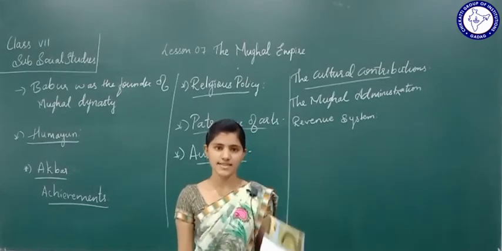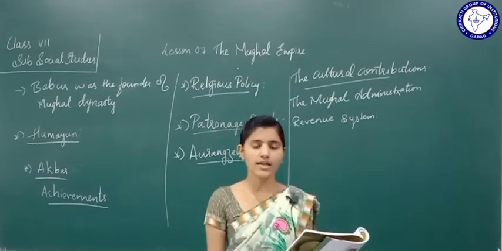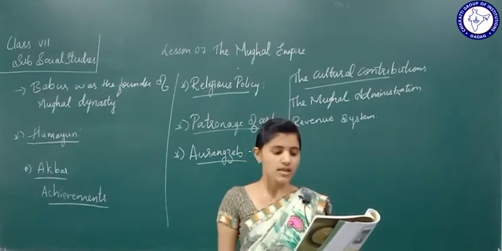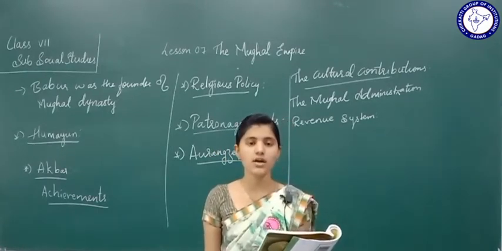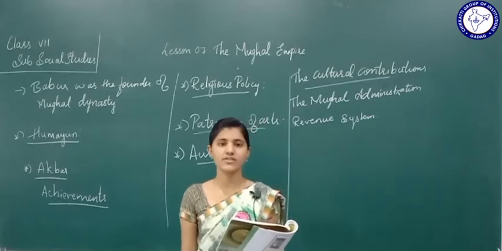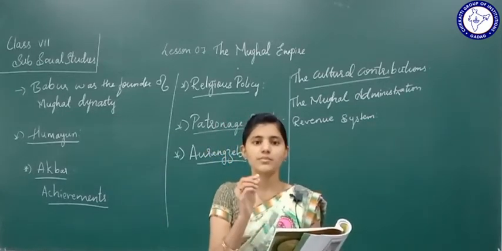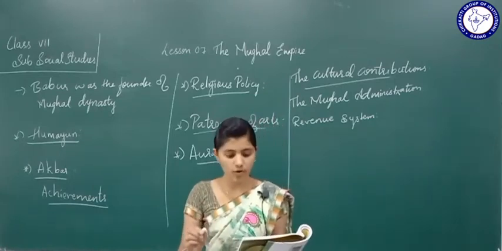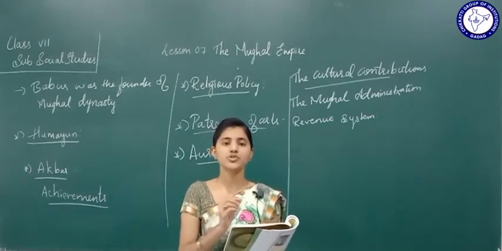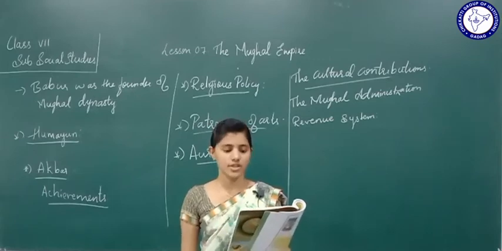See, as I said earlier, under Akbar's minister Raja Todarmal, this land revenue system was framed, means paying tax on land. On what basis? Depending upon the fertility of their soil, they were supposed to pay the land revenue.